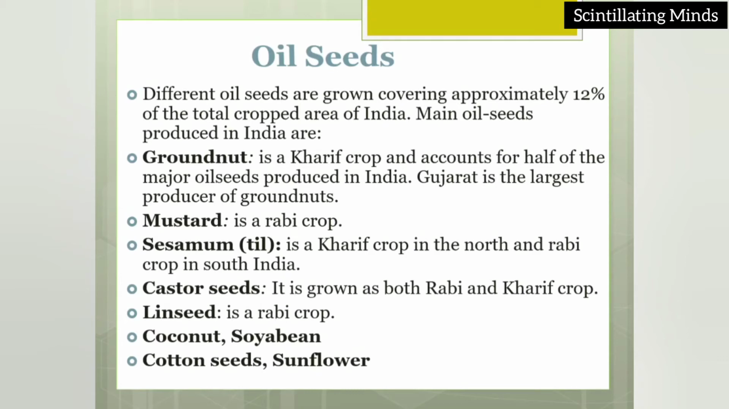Gujarat is the largest producer of groundnut. Mustard is a rabi crop. Sesame is a kharif crop in the north and a rabi crop in South India. Castor seed is grown as both a rabi and kharif crop. It is important to know that mustard is a rabi crop, as it can come in MCQs. Now you should know the category it belongs to: rabi crop.